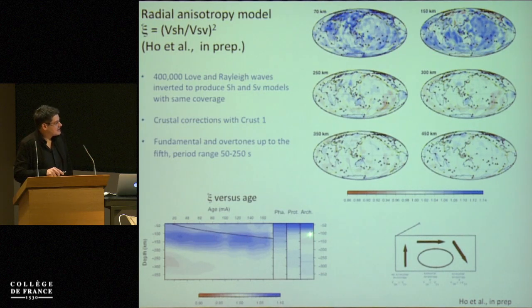And then there is something else. We recover the negative anisotropy beneath continents between 100 and 250 kilometers. And something very different from the azimuthal anisotropy is that between 250 and 350 kilometers, we find SH faster than SV for radial anisotropy. So it seems that the radial anisotropy extends much deeper beneath Precambrian cratons than beneath oceanic regions.